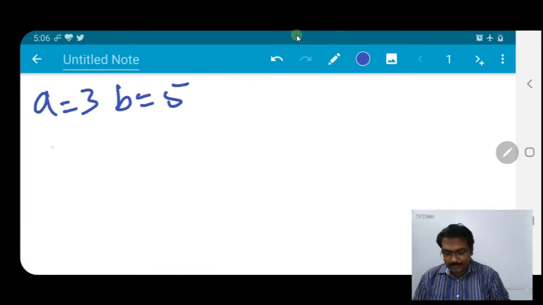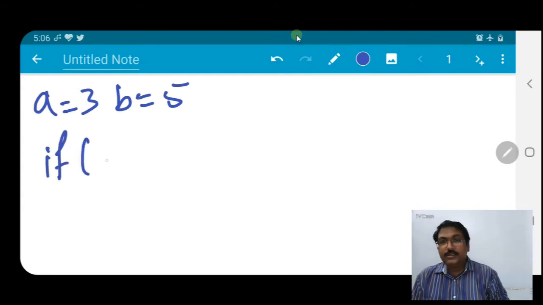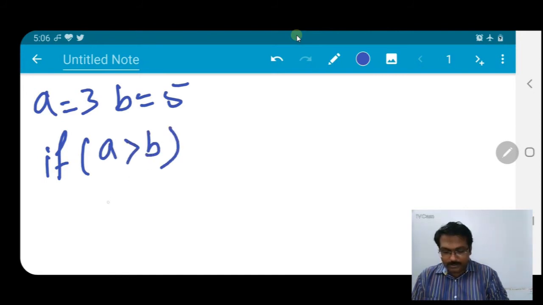So if I want to check which number is greater, I can write if, and within brackets, as I mentioned, we have to give an expression or boolean expression. I will write A greater than B, then curly braces start.